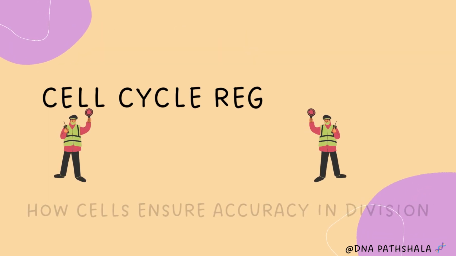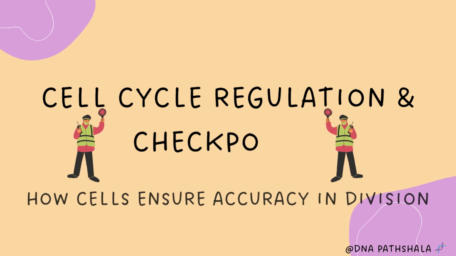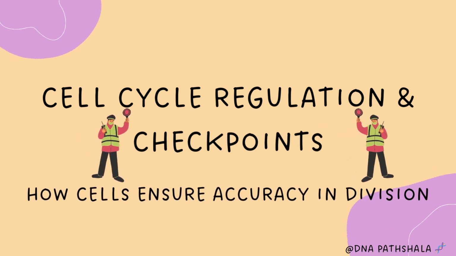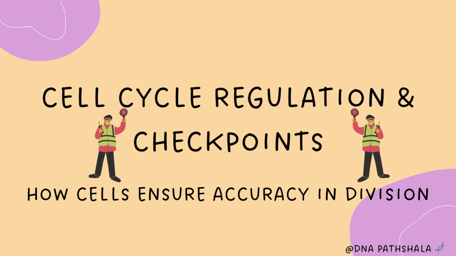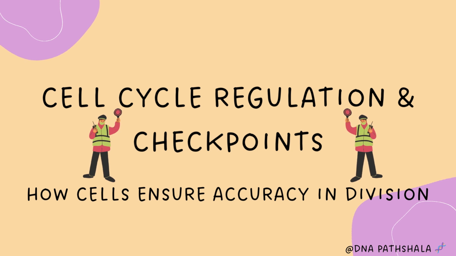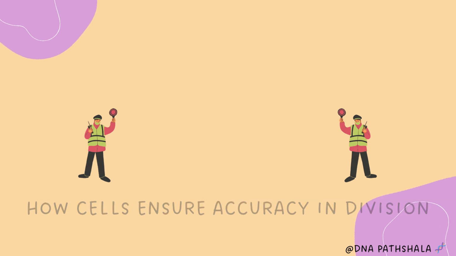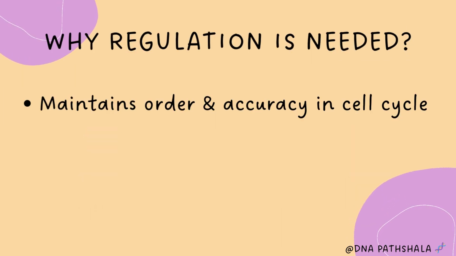Now let's learn about cell cycle regulation and checkpoints. Think of the cell cycle like a railway system. Trains cannot move without signals. Similarly, cells also cannot move from one stage to the next without proper control. These controls are called regulators and checkpoints. Why do cells need regulation? Here is the answer.